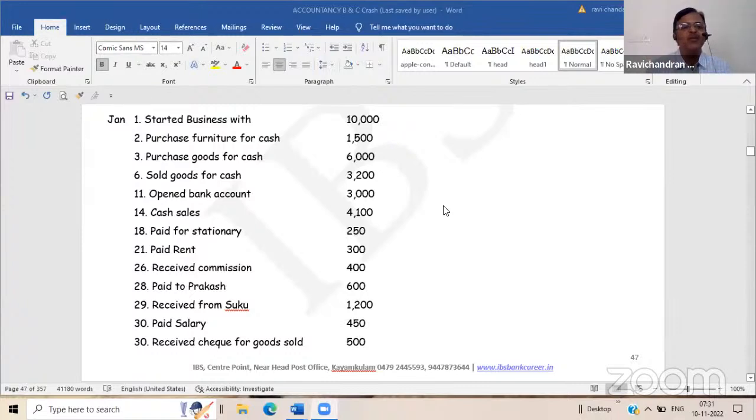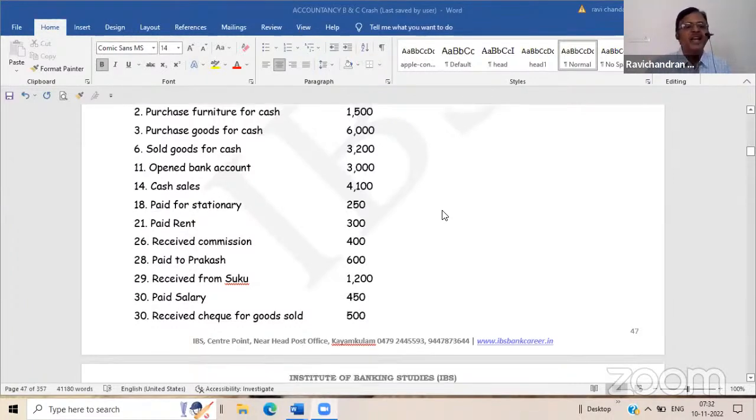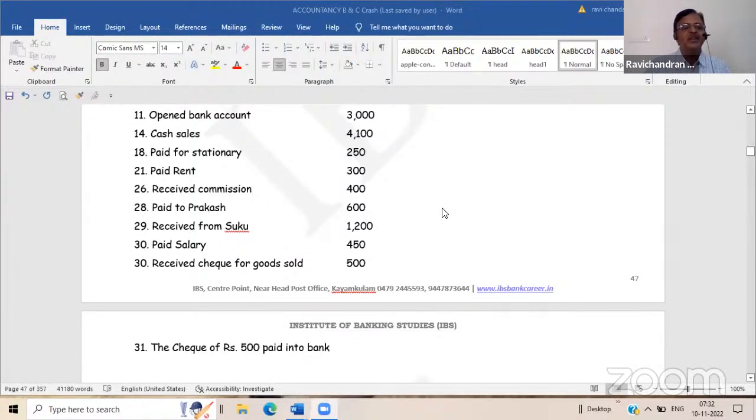Cash sales. To sales. Paid stationery. By stationery. Okay. Now I will tell you, you listen. Paid rent. By rent. Received commission. To commission. Paid Prakash. By Prakash. Received from Sugu. To Sugu. Paid salary. By salary.